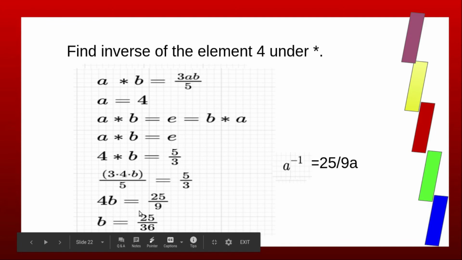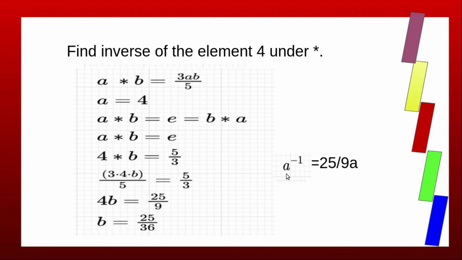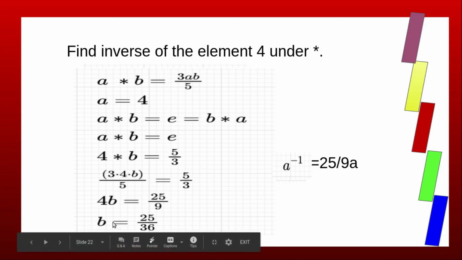So B equals 25 divided by 9 into 4, which is 36. That is AB equal to 25 by 9, B equal to 25 divided by 9A. So A inverse is 25 by 9A. If we take A as 4, its inverse is 25 by 36. In general, A inverse equals 25 by 9A.